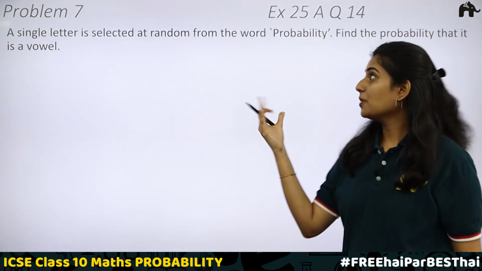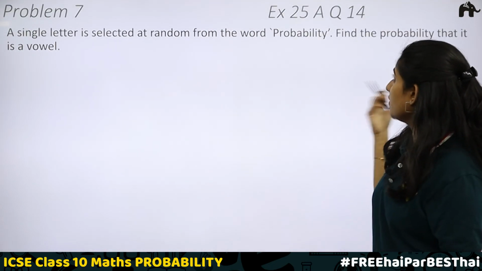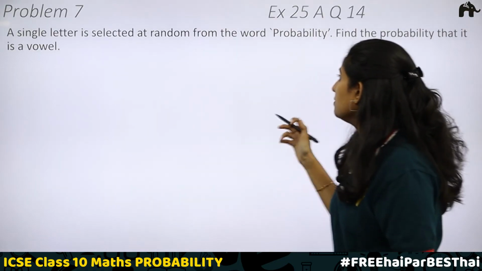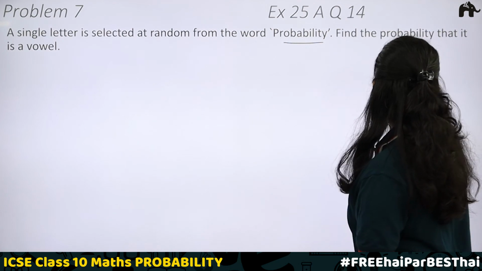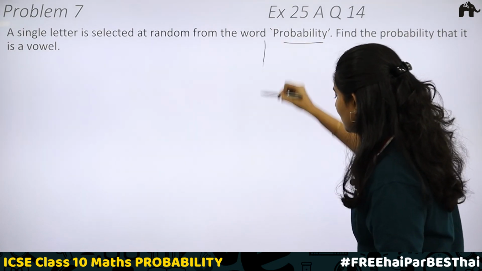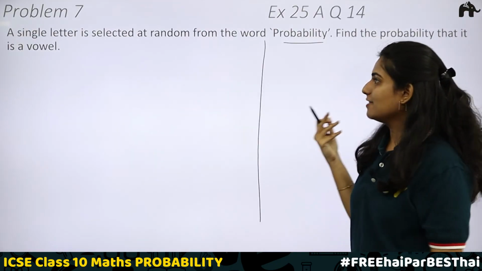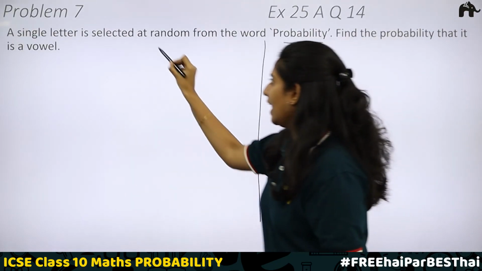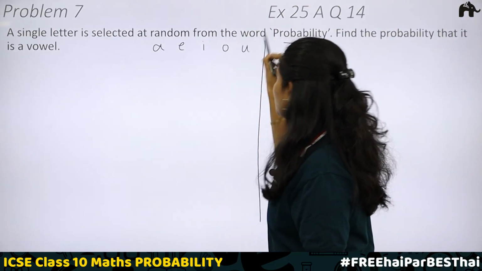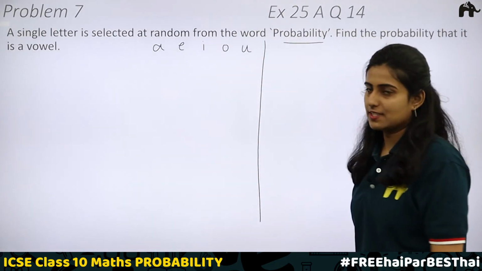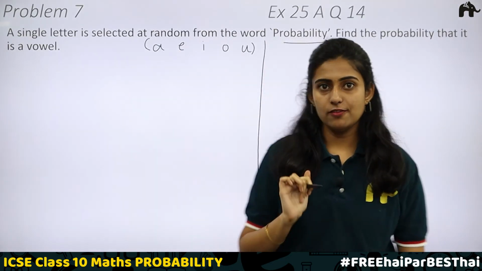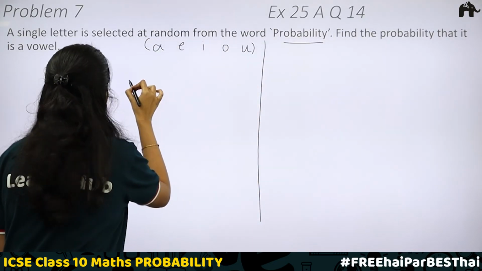So that is it. Problem number 7, question 14 of exercise 25A. A single letter is selected at random from the word probability. Find the probability that it is a vowel. Hope you all know what are vowels. We have been studying about vowels from our KG classes. A, E, I, O, U. These are the 5 vowels. Now you have a word probability.